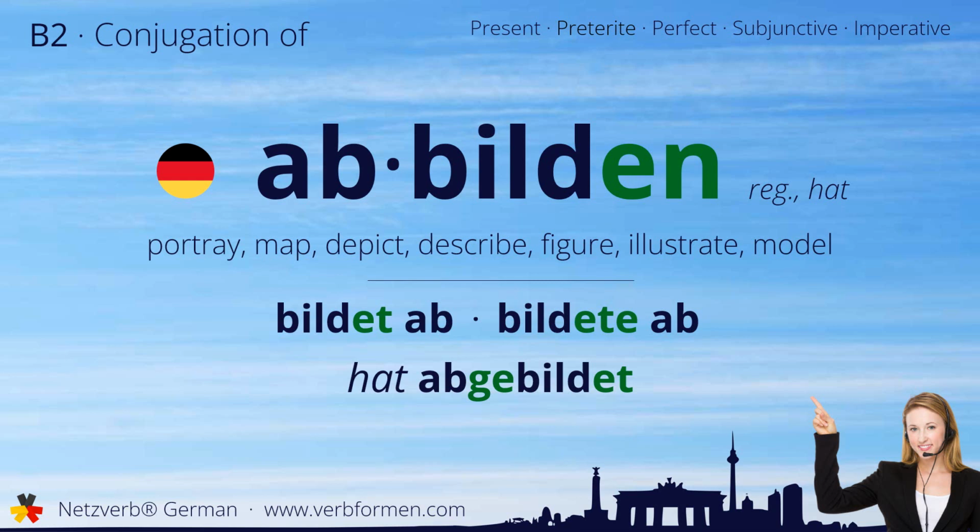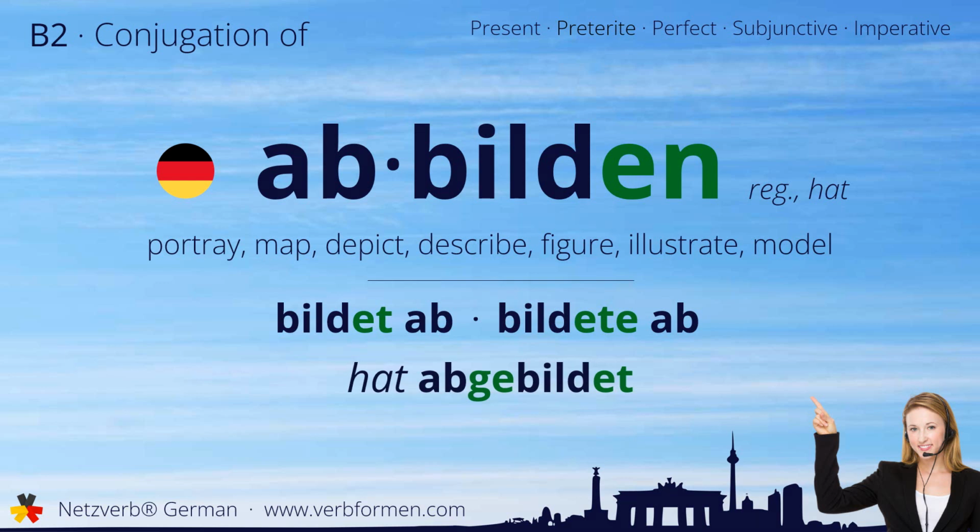Today we're going to learn how to conjugate the German verb abbilden. Watch and listen to the forms carefully. Let's start with the stem forms. Bildet ab, bildete ab, hat abgebildet.